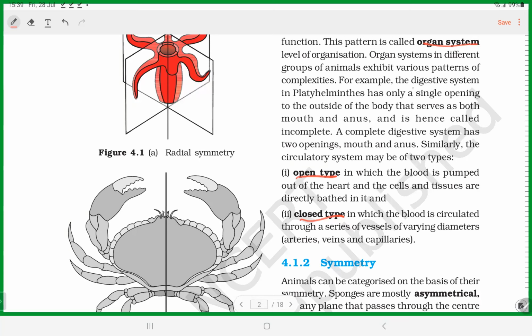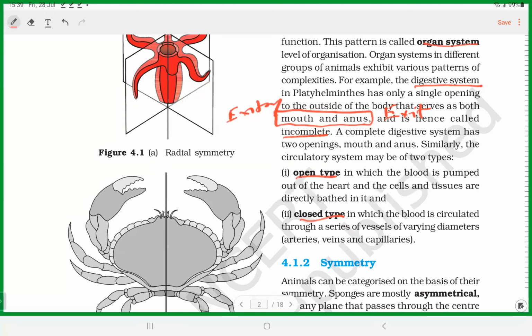For example, the digestive system has two types, something called complete and incomplete digestive system. What is called complete digestive system? If the organism has mouth to anus, food entry and then waste exit, if two different openings are there, it is called complete digestive system.